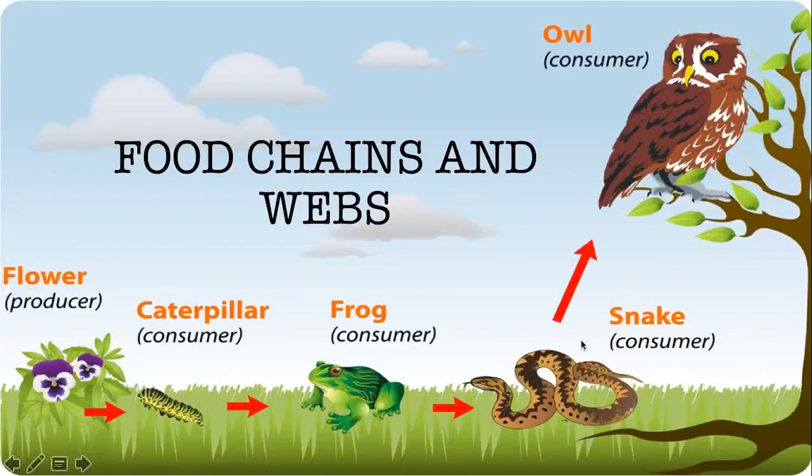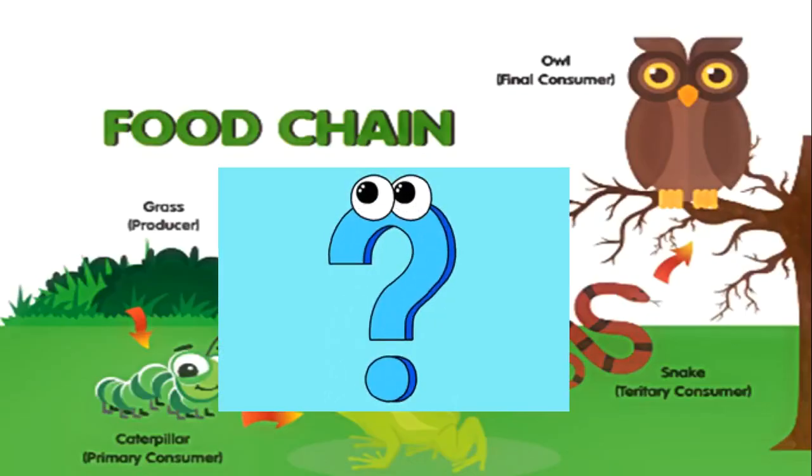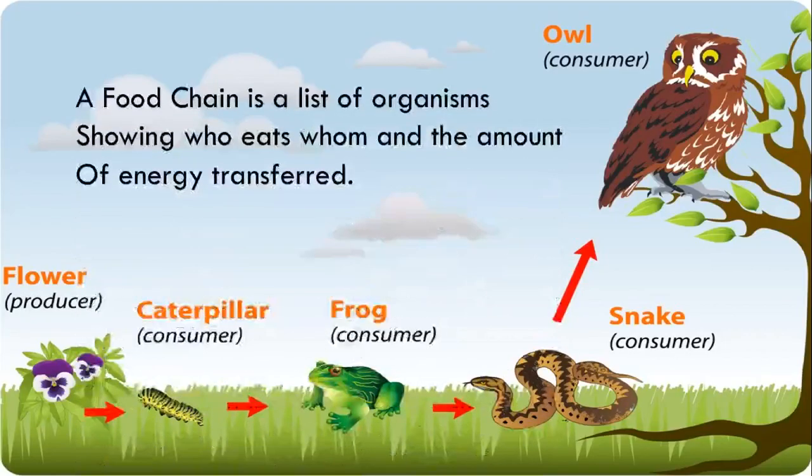Hello, the topic for today is food chains and webs. First of all, what is a food chain? A food chain is a list of organisms showing who eats whom and the amount of energy transferred. So let us take an example. This is a food chain.